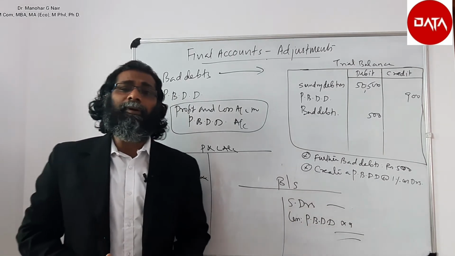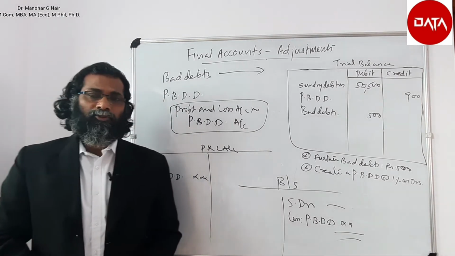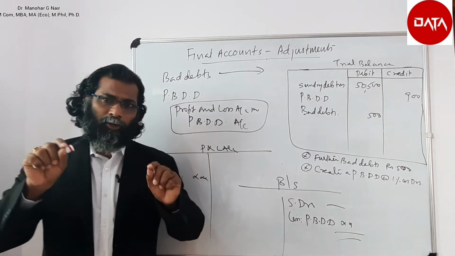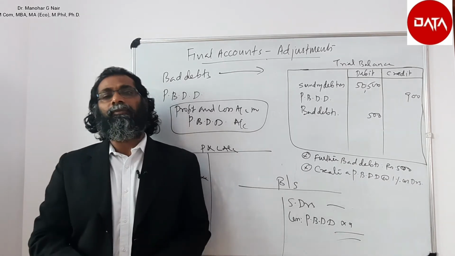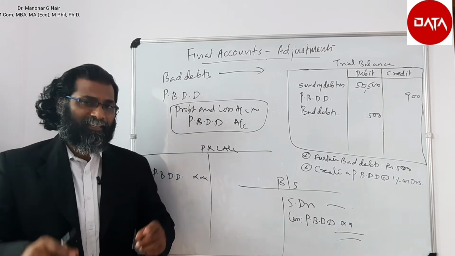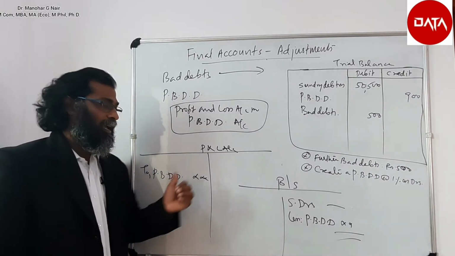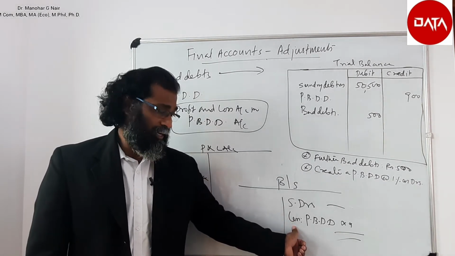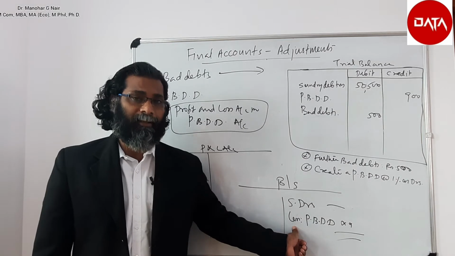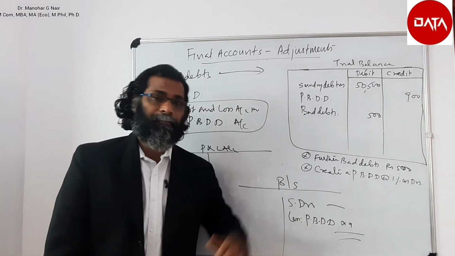This is the simple case of provision for bad and doubtful debt. So it is an anticipated loss to the business created in the form of provision or reserve. Since it is an anticipated loss, it is written in the debit side of the P&L account, and it may not be received in the future, so it is to be deducted from the debtors. That is affected in the balance sheet here.